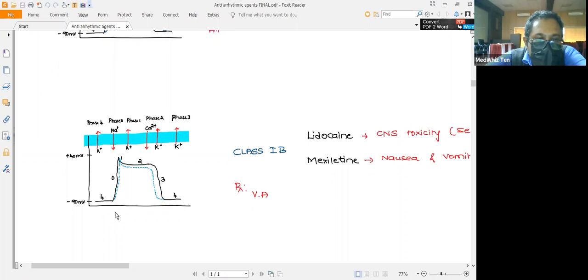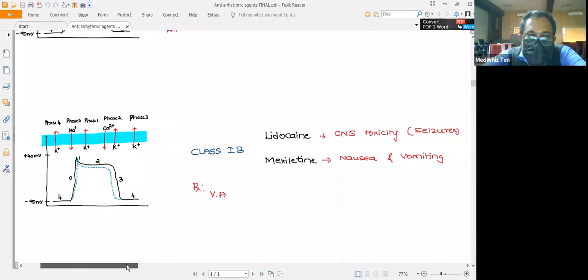The QRS complex will be widened slightly, but there is no blockage of the potassium channel, and repolarization occurs early. That means the QT interval, or the action potential duration, is reduced in the case of class 1B drugs.